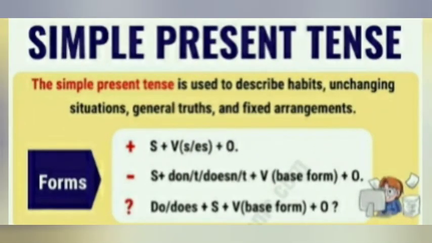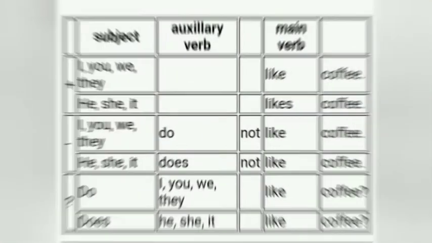So out of 12 types of tenses, the first type of tense is simple present tense. The structures of the sentences, positive, negative and interrogative, are as follows. In a positive sentence, subject plus verb s or es plus object. In a negative sentence, subject plus don't or doesn't plus verb plus object. And in an interrogative sentence, do or does plus subject plus verb, base form of the verb, plus object.